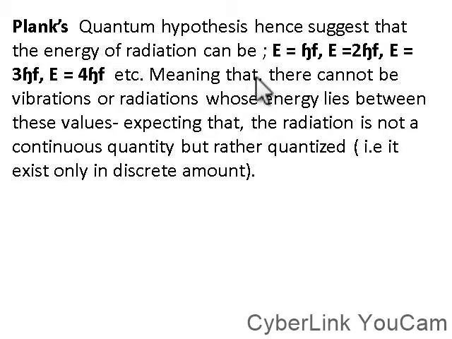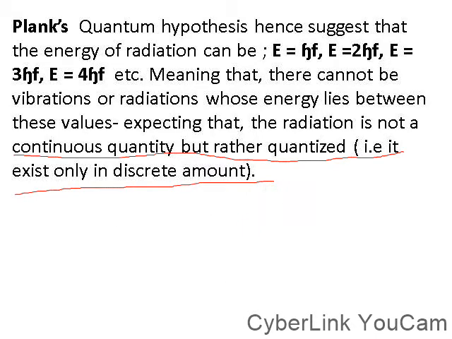Meaning that there cannot be vibrations or radiations whose energy lies between these values, meaning that radiation is not a continuous quantity but rather quantized. This is a very, very important point here. Not continuous but quantized. That is, it only exists in discrete amounts.